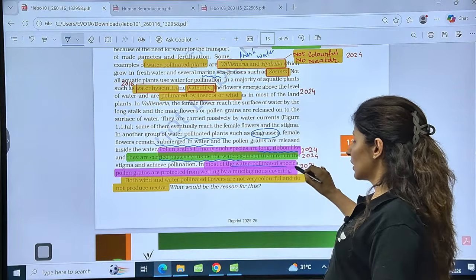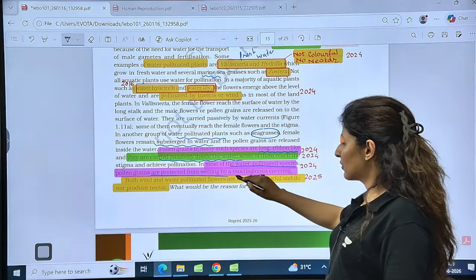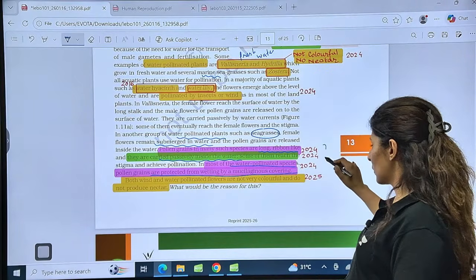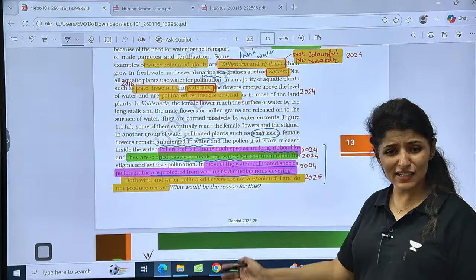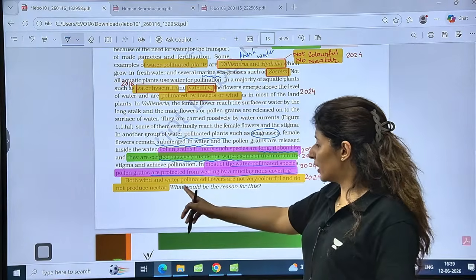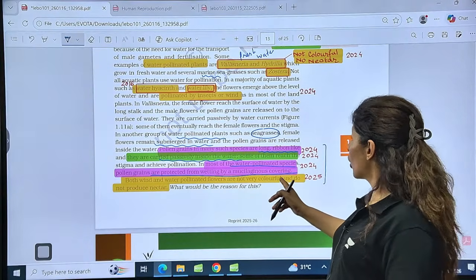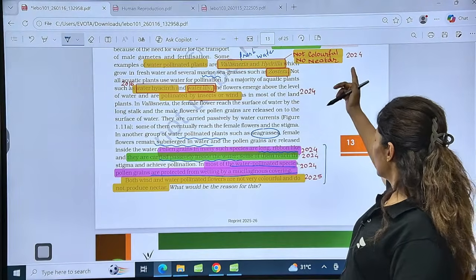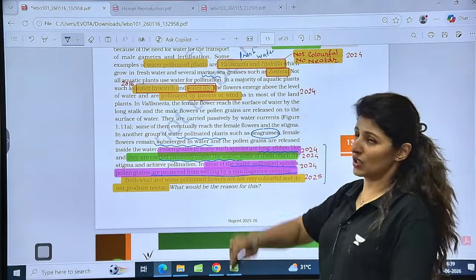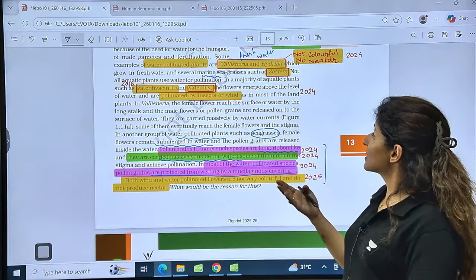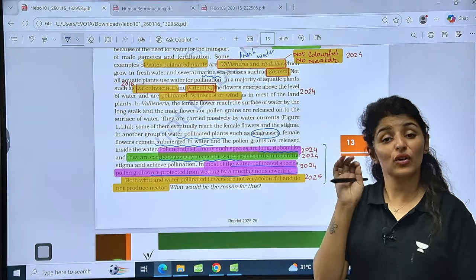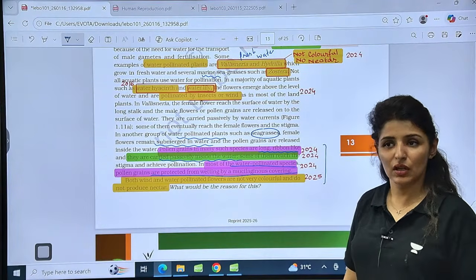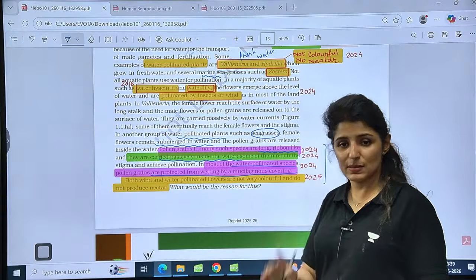In most of the water pollinated species, pollen grains are protected from wetting by a mucilaginous covering. This was asked in 2024 and 2025, very recent years. Both wind and water pollinated flowers are not colorful and do not produce nectar. So in 2024, they asked whether Hydrilla and Vallisneria will produce nectar or not. Similar questions we are practicing in special classes.